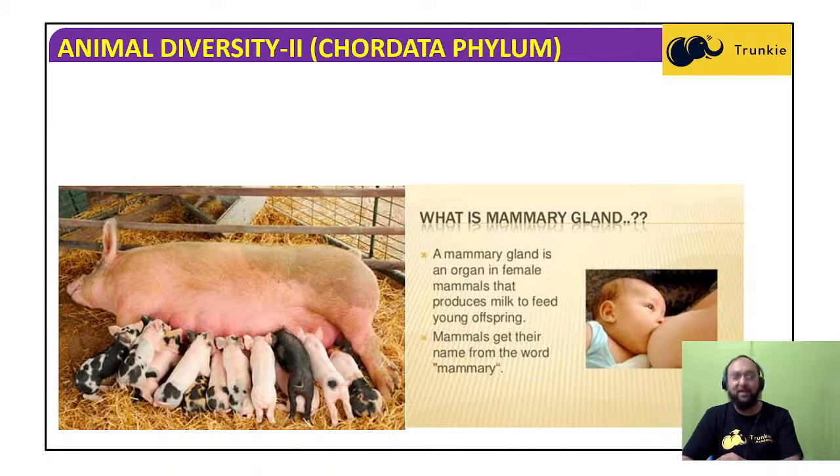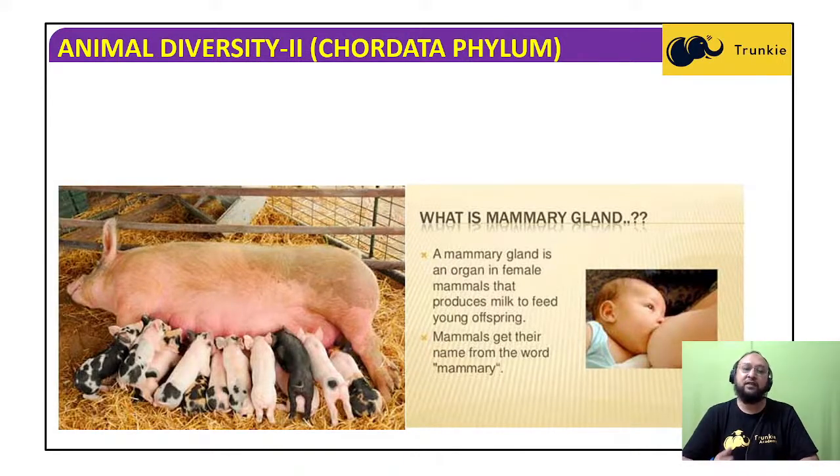In members of the class Mammalia, the female mammals have the mammary gland. Although the mammary gland is present in males also, the functional mammary gland is present in females, which produces milk to feed young offspring.